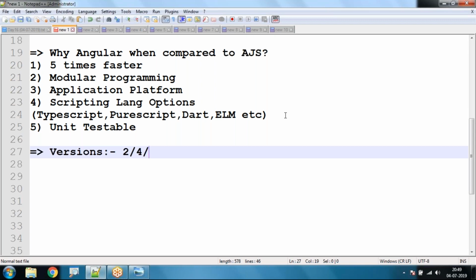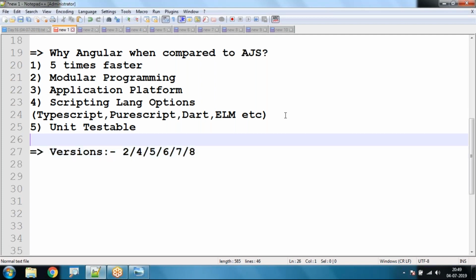So that's why 3 was skipped, due to misalignment of one of the modules and its version. Next we have 5, 6, 7, and the latest one is 8. Is it okay, all of you? So these are the different versions of Angular.